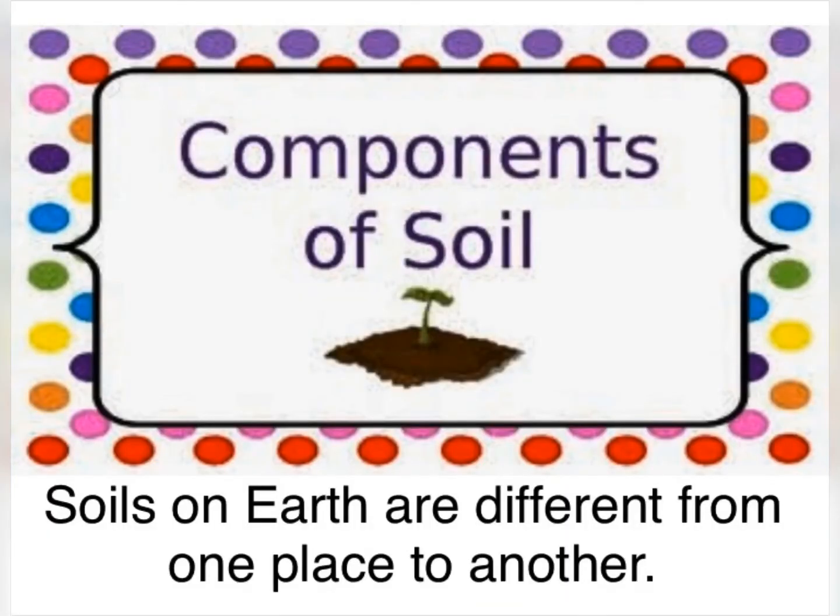Now let us study about components of soil. Children, soil on earth is different from one place to another. It means soil on earth contains different things. They are not the same, and the things that they contain are also different.